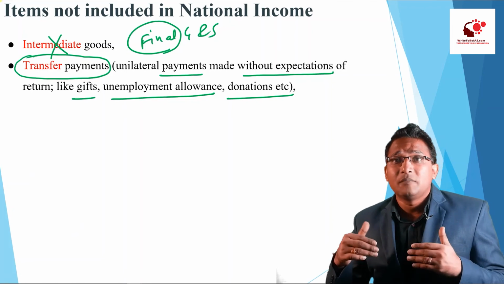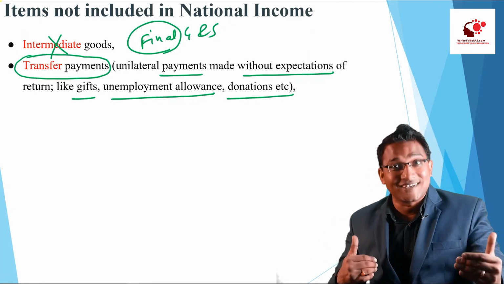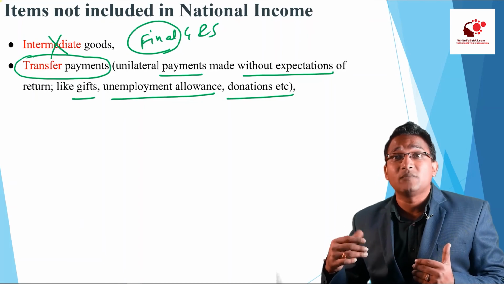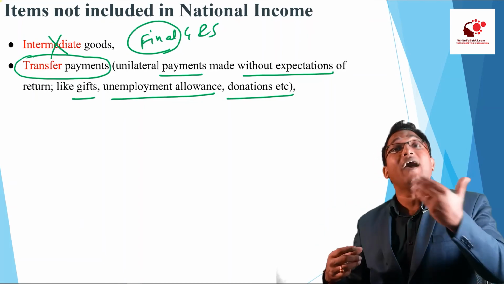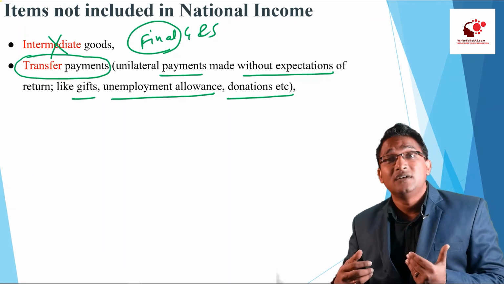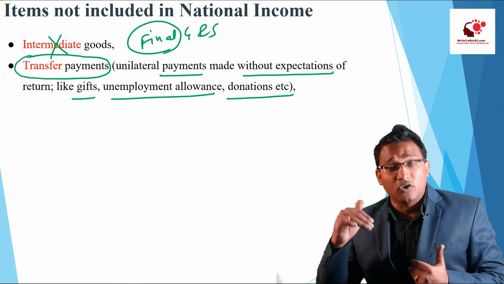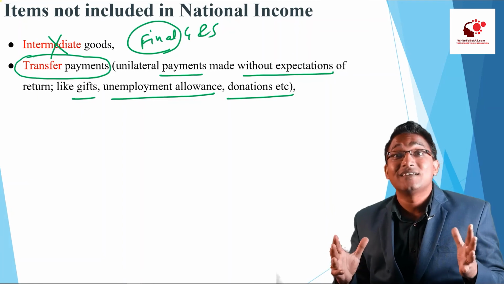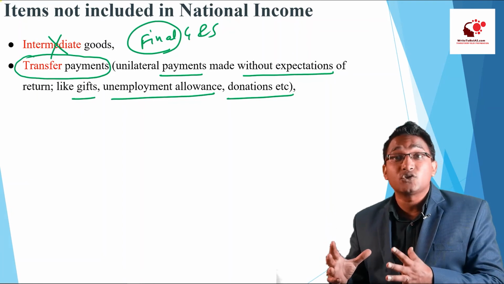Gift means the money is going from my pocket to your pocket. Unemployment allowance means the money is going from the pocket of the government to the pocket of the unemployed person. Donation means the money is going from the pocket of a worshipper into the pocket of the temple. So there is just a change in the location of money.